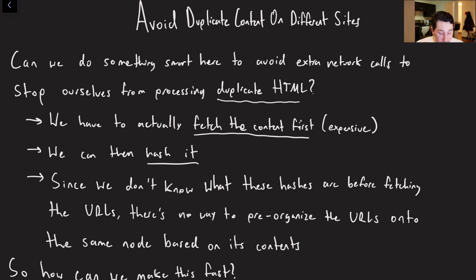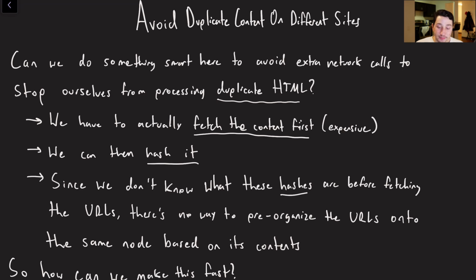And the problem with this approach is that since we haven't seen these hashes before sending the URLs around, there is no way for us to effectively and smartly partition our nodes such that two different URLs with the same content are going to be processed by the same node, right?